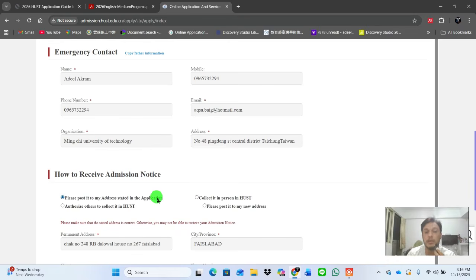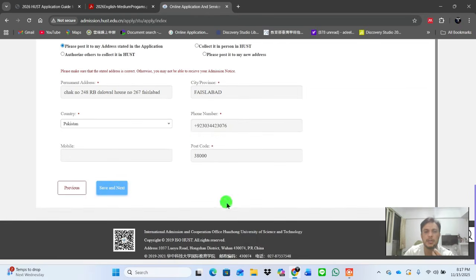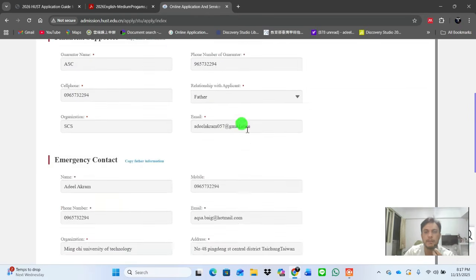Because they mention on the degree that if you want to apply for a scholarship, first of all you need to get an admission notice from a university. So here they mention how to receive the admission notice, like by post, in person, by collecting at HUST, or please post it to my new address. You have to provide your information about your location and save and continue.